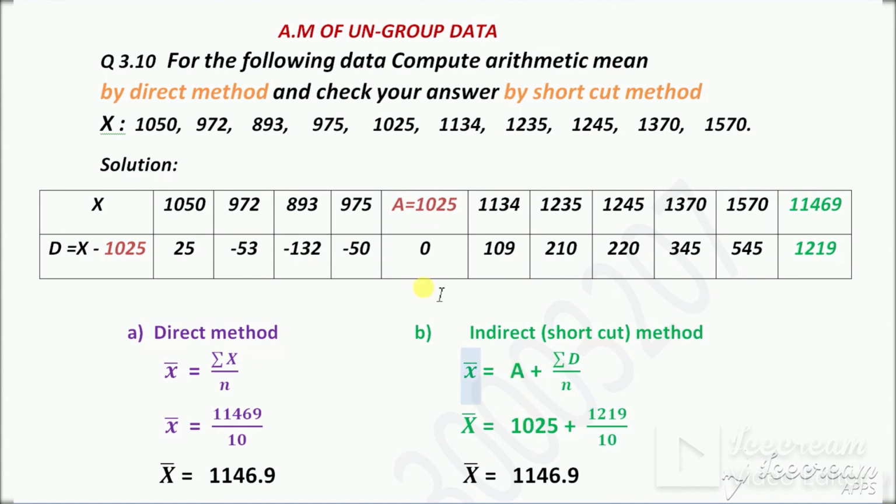A, the assumed value, is 1025. So first of all divide these two, we will get 121.9. Plus 1025, we will get 1146.9. Compare the two answers, both are the same, so it means our answer is confirmed. Both direct method and indirect method give us the exact same answer.